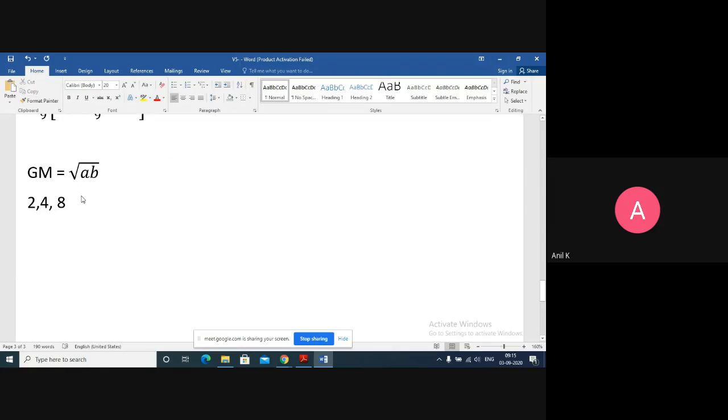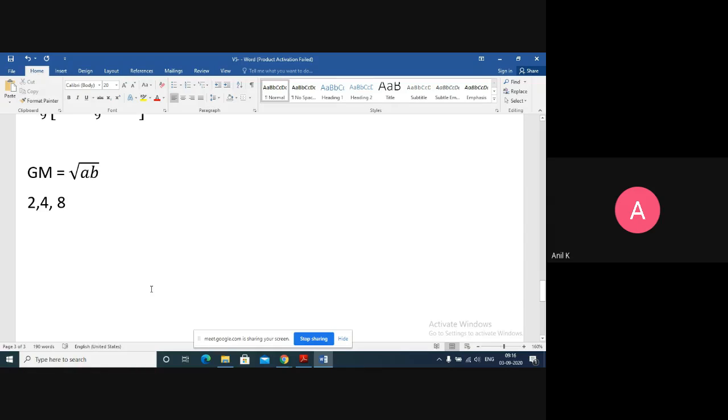Like this you can insert between 2 and 4 also. You can insert a number between 2 and 4. So under root 8 will come here, and here under root 32 will come. So that forms a GP. So as in the AP also, between any given numbers A and B, we inserted n numbers till it formed the AP. Similarly in geometric mean also, if A and B are given, we can insert n numbers between A and B, and still it will form a GP. Okay, so let's derive the formula.